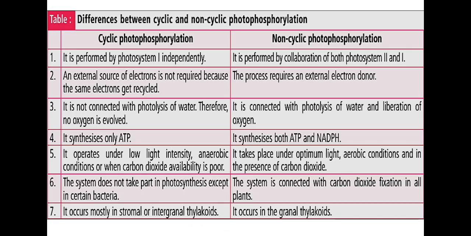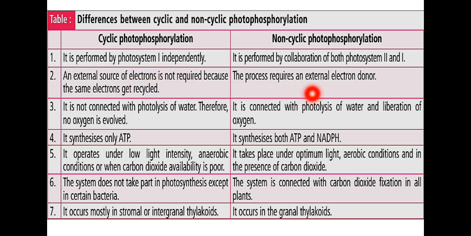Now let us observe the differences between cyclic and non-cyclic photophosphorylation. Cyclic photophosphorylation only happens if photosystem 1 is working, and the non-cyclic photophosphorylation occurs in collaboration of both photosystem 2 and 1. The cyclic photophosphorylation won't require any external electrons, and the electrons are directly transported to PS1 only, meaning the electrons are recycling.